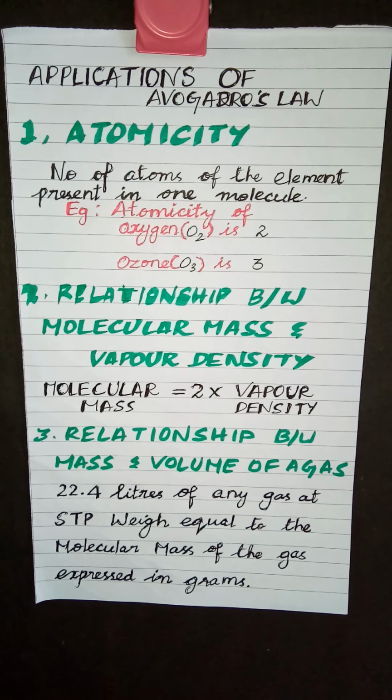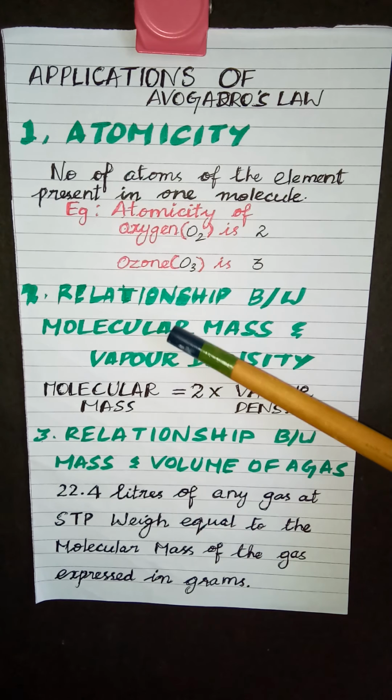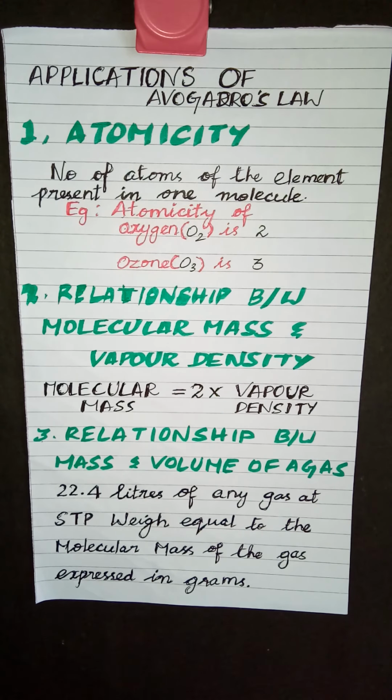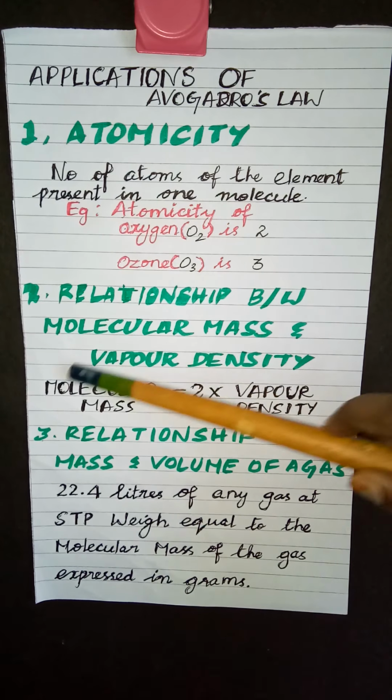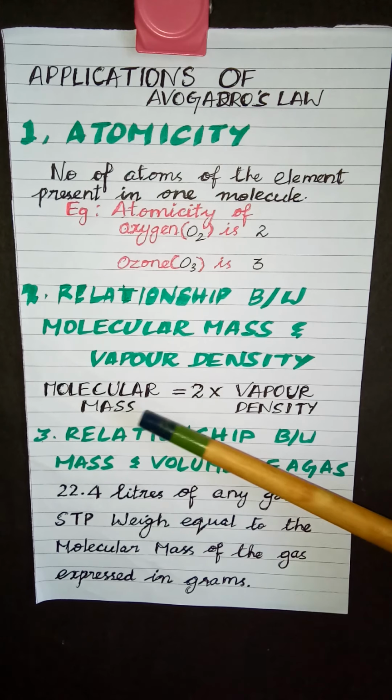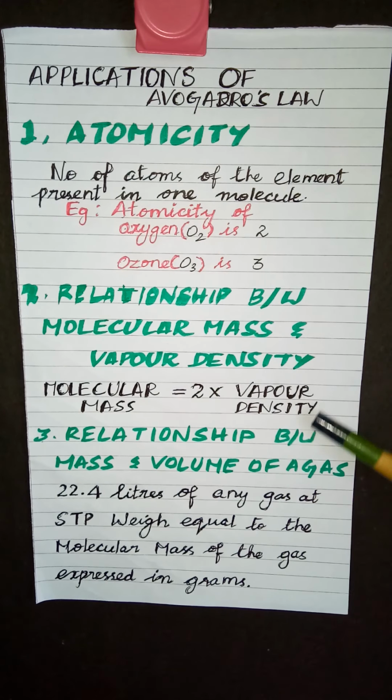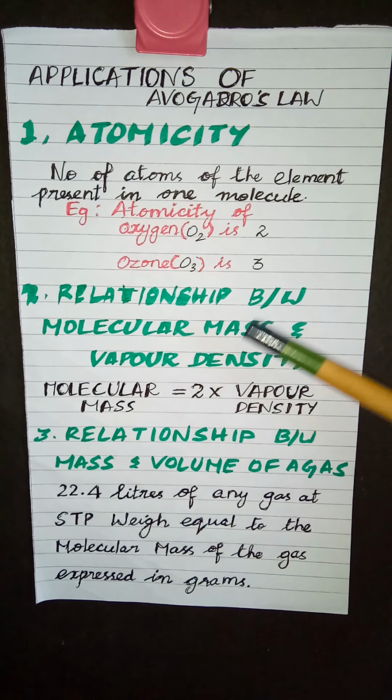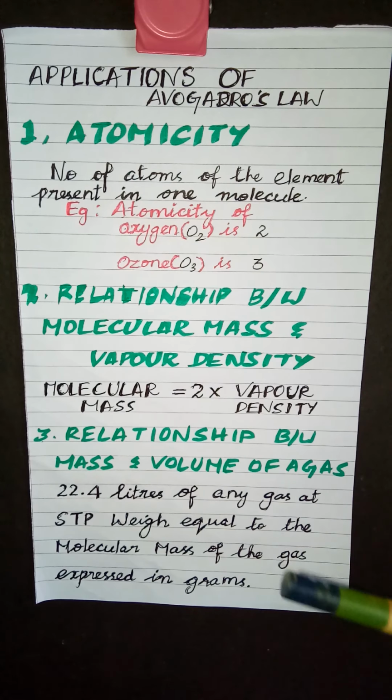The second application is that Avogadro's law gives the relationship between molecular mass and vapor density. Vapor density is nothing but the ratio of the density of any gas that you take to the density of hydrogen. We are not going to derive all this. Just remember this relationship: molecular mass is equal to 2 times vapor density. We will be discussing molecular mass, atomic mass, everything in the upcoming videos. This is one application of Avogadro's law.